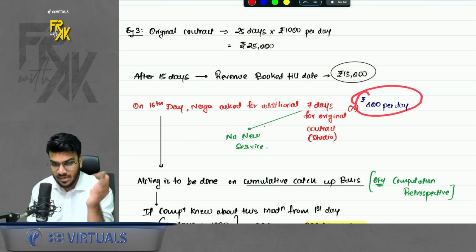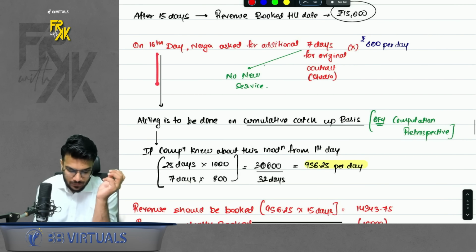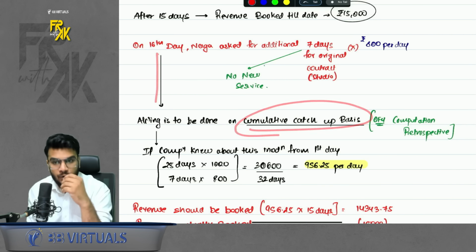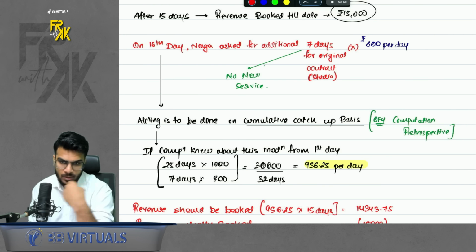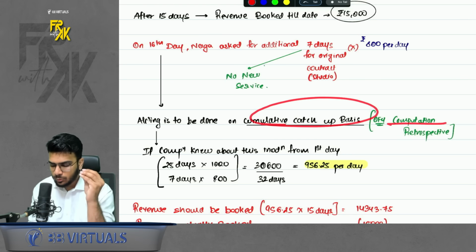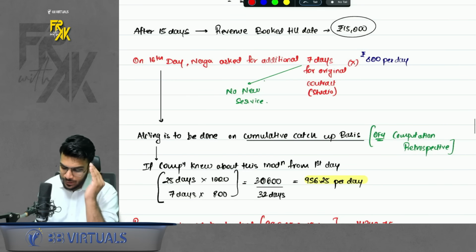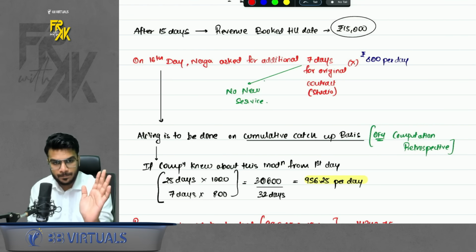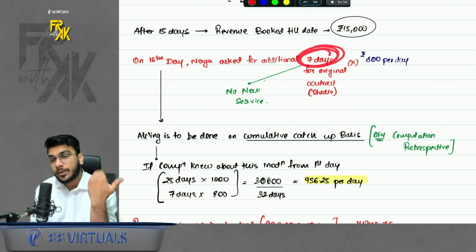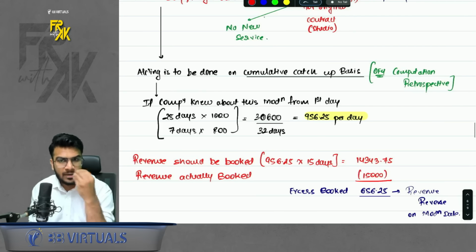And the price also is not standalone. Okay, when this is done, we will account as per cumulative catch-up basis. Now, what is the meaning of cumulative catch-up basis? In cumulative catch-up basis, we do the computation retrospectively. How do we do it? Just try to imagine, what if we had this information from the first day only? Then how would we do the accounting?